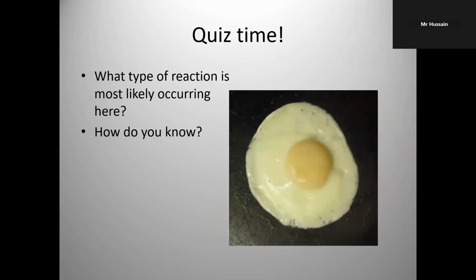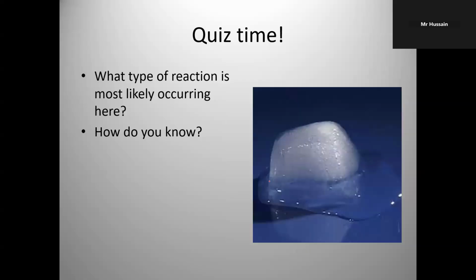You see, this is an egg, a cooked egg, physical or chemical? Find it out, write your answer in the comment section. This is butter. What's happening? It's melting. What do you think? Physical or chemical? Type your answer in the comment section.